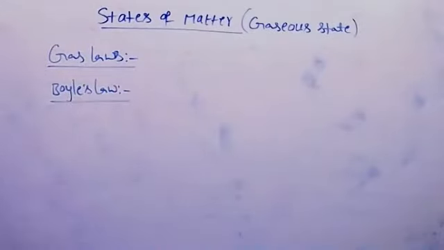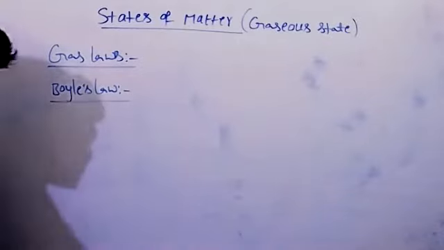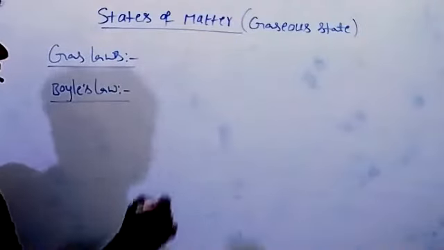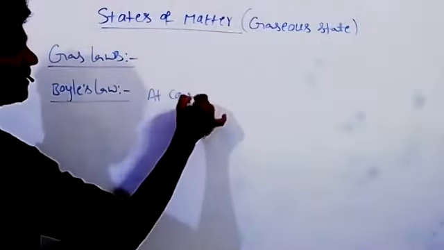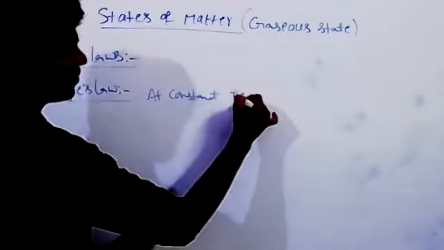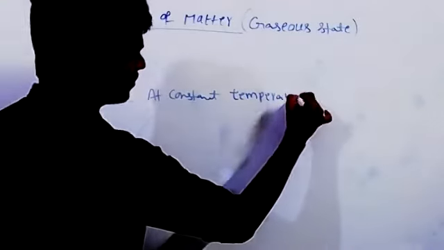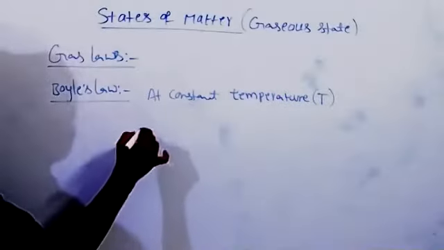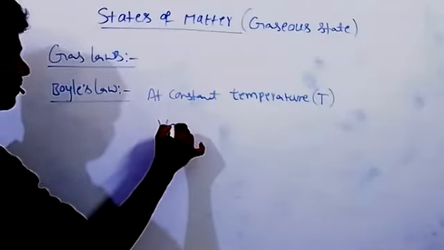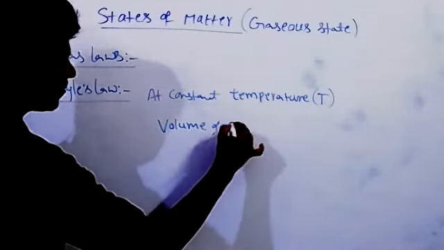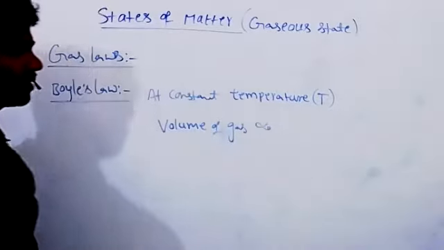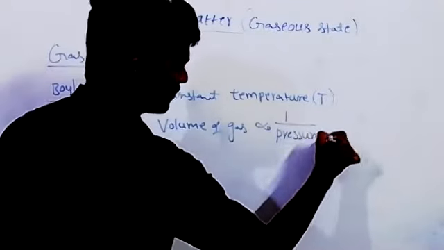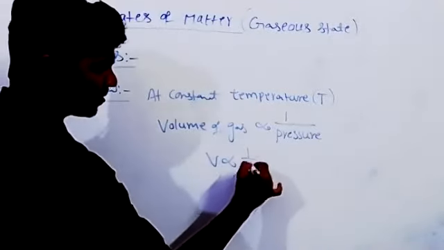The statement is, at constant temperature, the volume of a given mass of a gas is inversely proportional to pressure. At constant temperature, T is constant here. Volume of a given mass of a gas is inversely proportional to pressure. So V is inversely proportional to P.